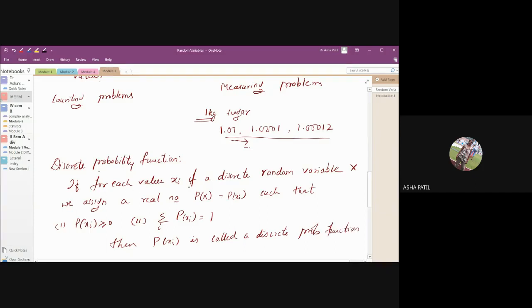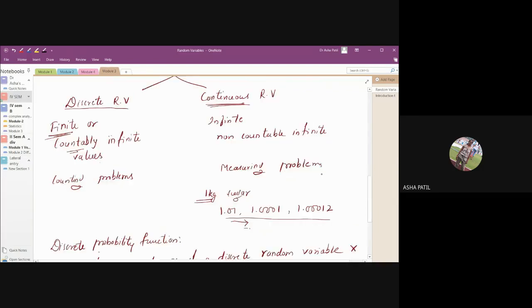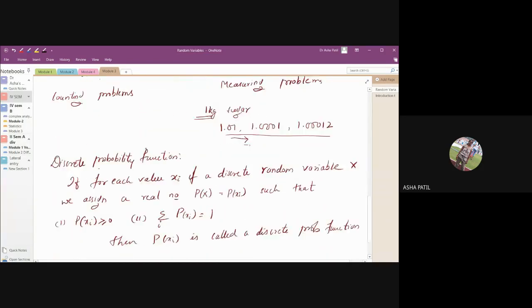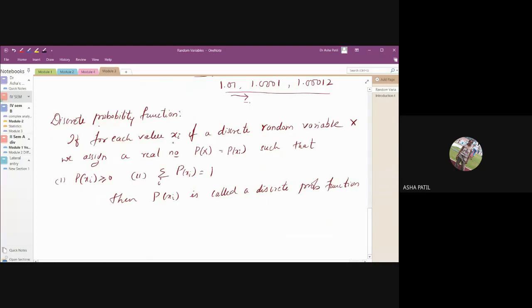Okay, for each value xi of a discrete random variable. So this is our xi. The range of x, whatever is written, becomes our xi. Xi means the different values that x takes. So here, for each value xi of a discrete random variable, we assign a real number p of xi. It is nothing but the probability of xi, such that p of xi is greater than or equal to 0.